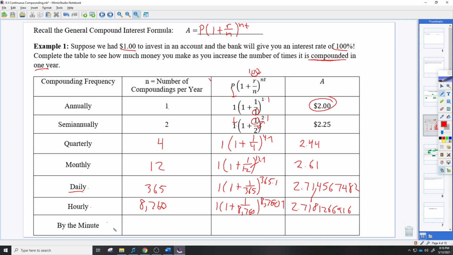So if hourly is 8,760, that's how many hours there are in a year. We're going to multiply that, since there are 60 minutes in 1 hour, by 60. So now we're going to go up really high, and the minutes would be 525,600. That's multiplying the number of hours by 60. So here's the setup. And this is the last one we're going to do because this gets pretty big. 1 plus 1 over 525,600 to the 525,600. Squeeze it in there. And I'm going to type it in the calculator and we'll see what we get.